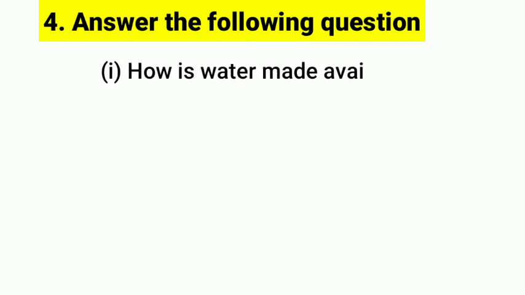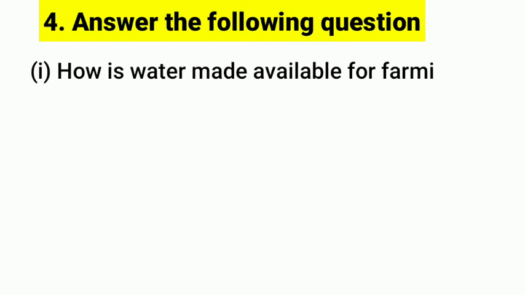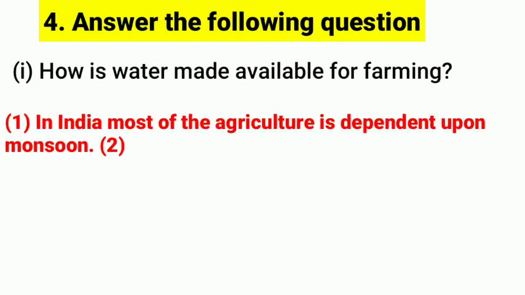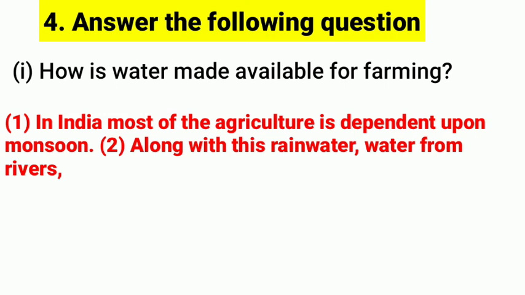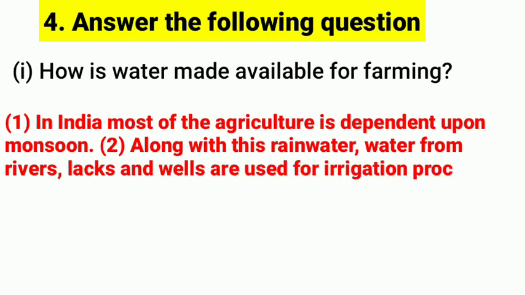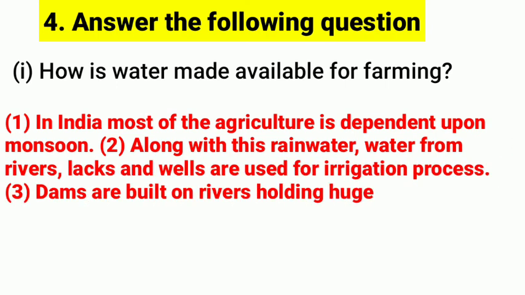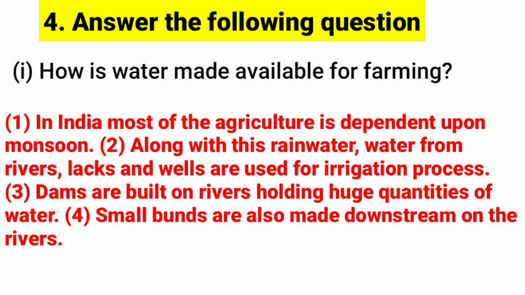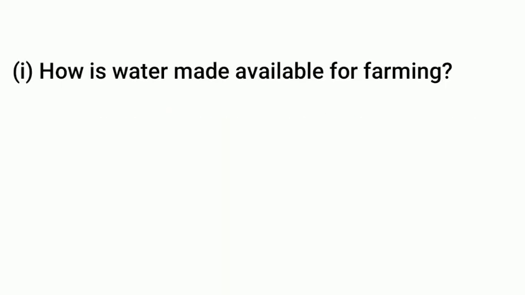Question i: how is water made available for farming? As an answer, in India, most of the agriculture is dependent upon the monsoon. Along with this rainwater, water from rivers, lakes and wells is used for the irrigation process. Dams are built on the rivers, holding a huge quantity of water. Small bunds are also made downstream on the rivers.